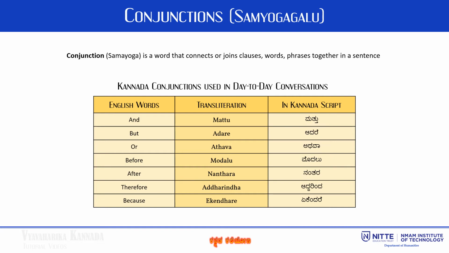If I have to use a conjunction in a sentence, when I say I like reading and writing, here the word and, which means mattu in Kannada, is a conjunction that connects two different sentences.